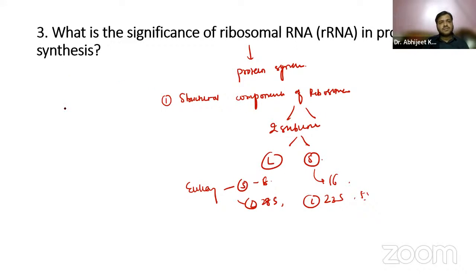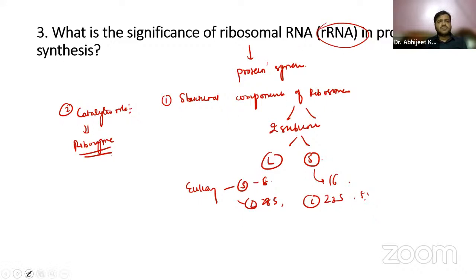Apart from that, guys, they also have a catalytic role. The ribosome acts as a ribozyme also, an RNA molecule with enzymatic activity. Even the peptidyl transferase center of the ribosome, you already know, is responsible for catalyzing the formation of peptide bonds between amino acids. It is mainly done by the rRNA, right? So this is all which you can mention.